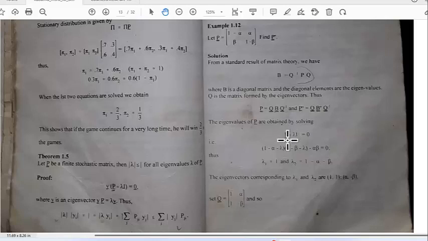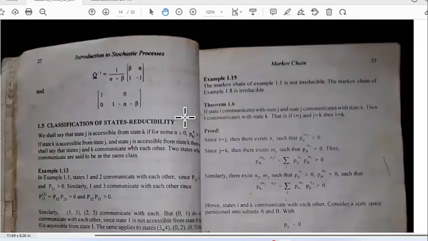So here he goes through the usual process of finding the eigenvalues, then finding the eigenvectors. The eigenvalues give you the matrix B. The eigenvectors give you the matrix Q. That enables you to write P as Q B Q inverse. And once you have Q and B, you can easily find the nth power. Okay, so that's a brief overview of sections 1.3 and 1.4.